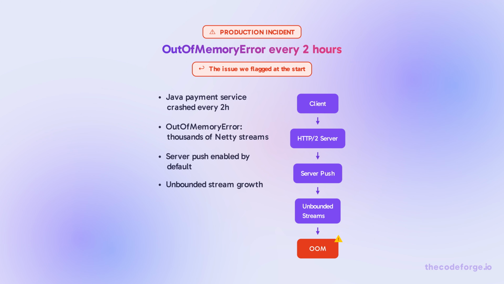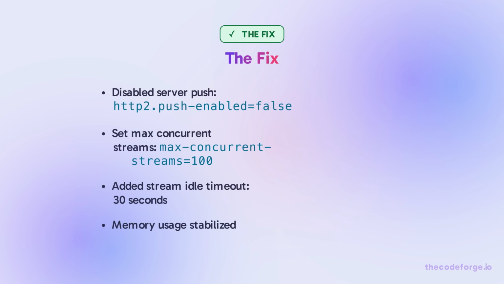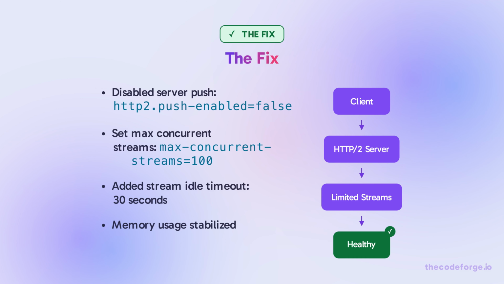This is the same issue we highlighted at the start. Here's exactly why that happened. The server pushed 50+ resources per request, each creating a stream object. Netty's default max concurrent streams was Integer.MAX_VALUE, so streams grew unbounded until memory ran out. The fix was to disable server push and cap concurrent streams. The key change was server.http2.push-enabled equals false, and server.http2.max-concurrent-streams equals 100. This prevented unbounded growth and resolved the OOM.